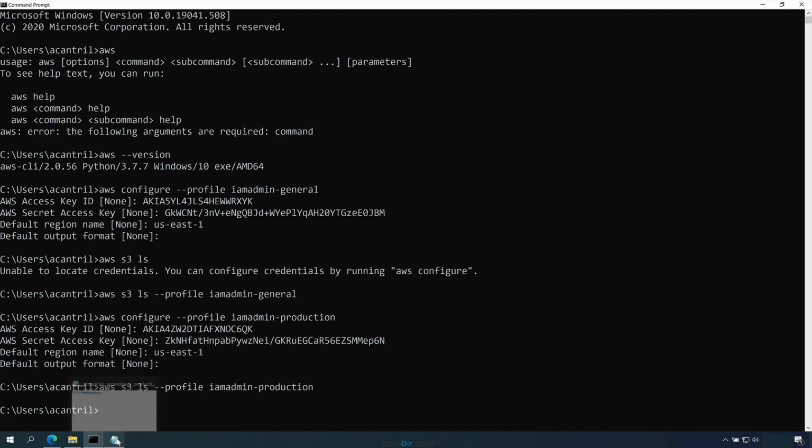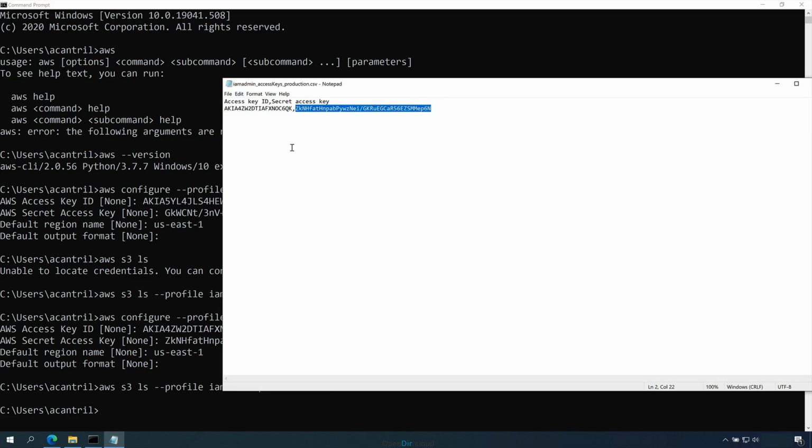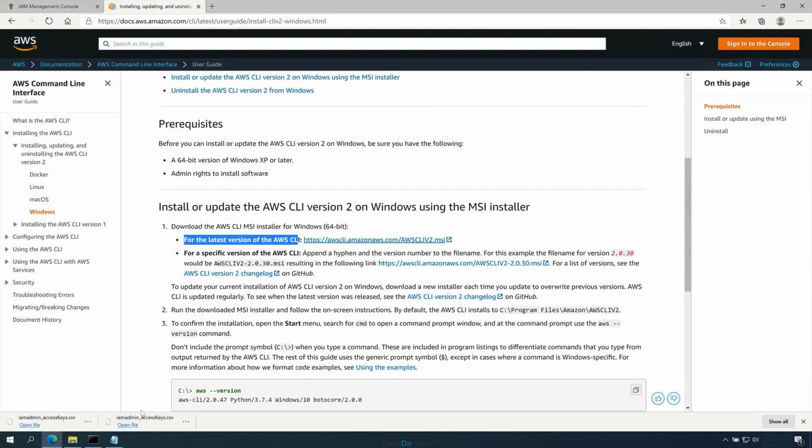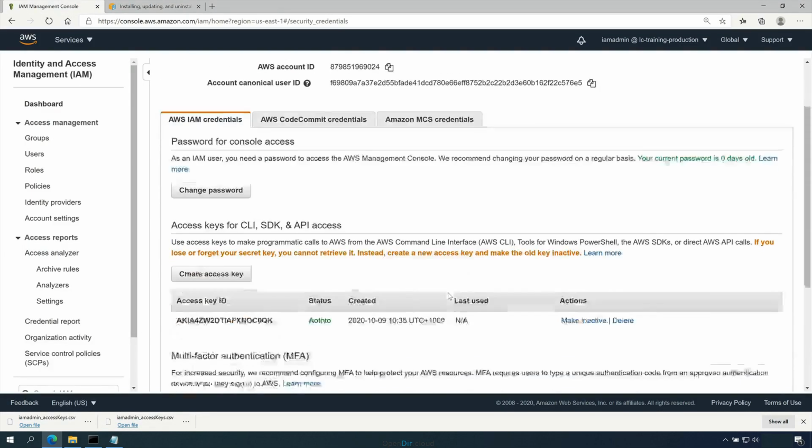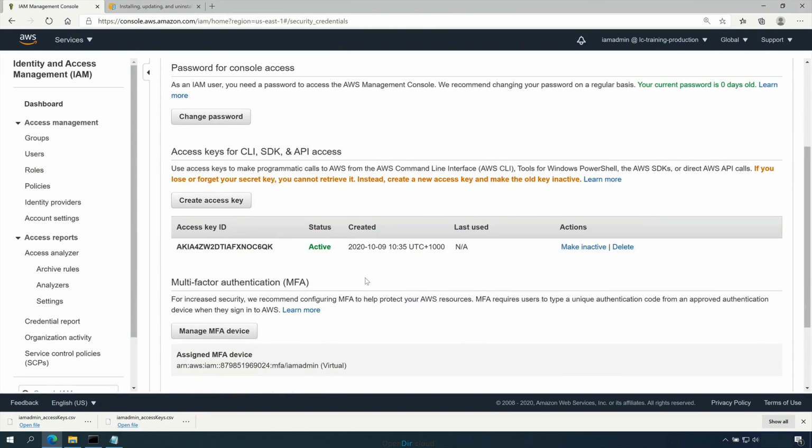Now just before I finish up with this lesson, I've been fairly open with showing you these credentials on screen. Now this is a huge security risk. If you have these credentials right now, then you could log in to my AWS account. Now when I'm recording this lesson, what I'm going to do is replace these credentials. So although I've configured my command line interface using these credentials, the minute I stop recording, I'm going to go back to the AWS console, delete these access keys, and then reconfigure my command line with brand new credentials. The outcome will be the same, but it simply means that I'm invalidating the credentials that you've seen on this video.